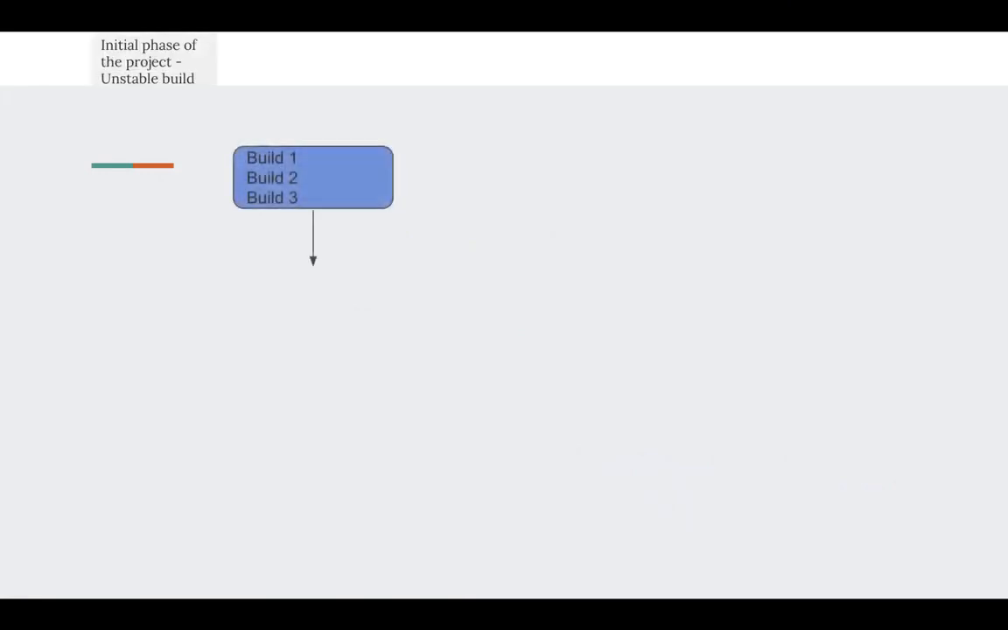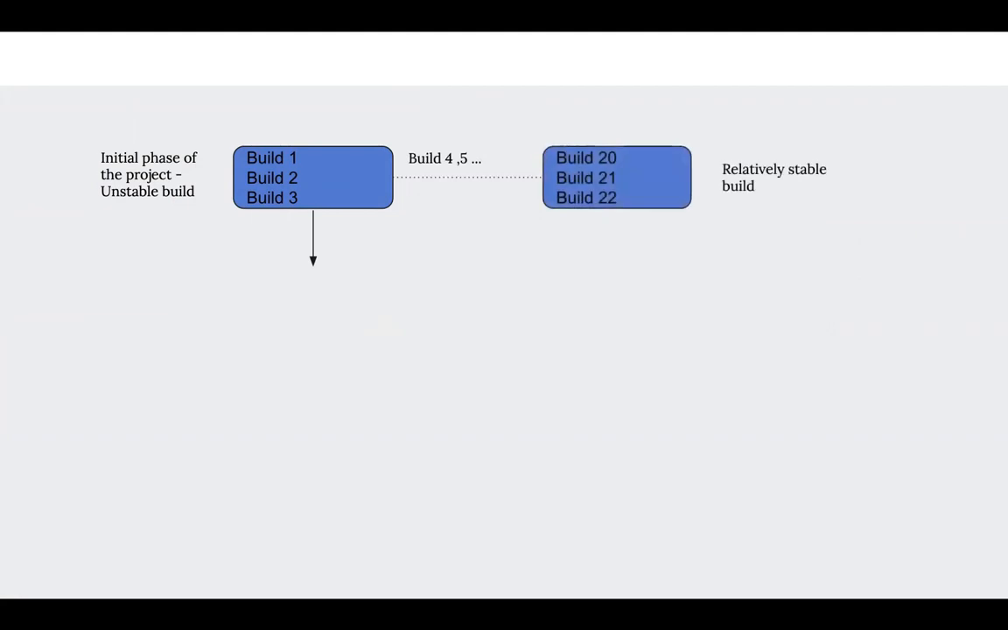So let's suppose we are starting some project from scratch. Initially we have some unstable builds, then we progress towards getting stable builds like build 20, 21, 22. We have a relatively stable build here. So in both of these cases, when should we do smoke testing and when should we do sanity testing?